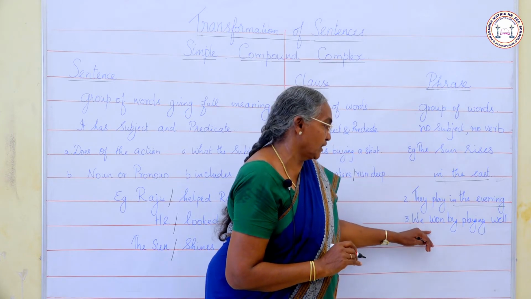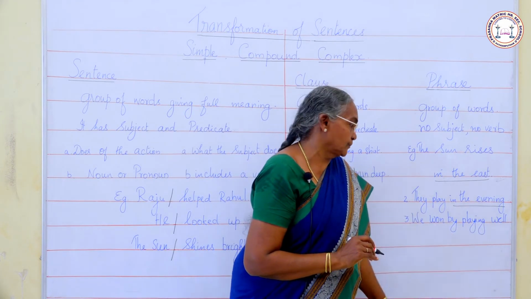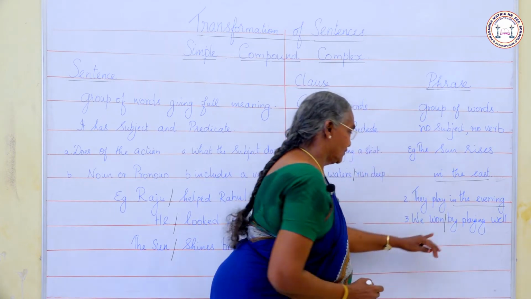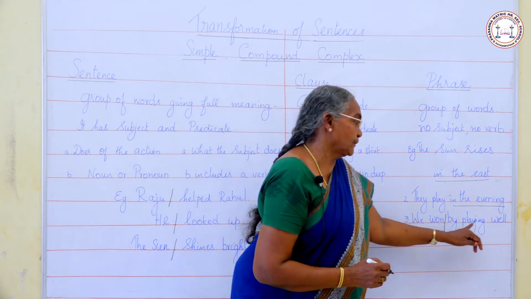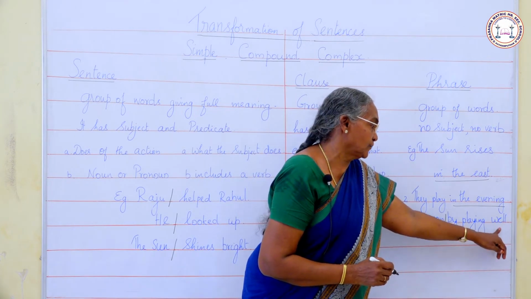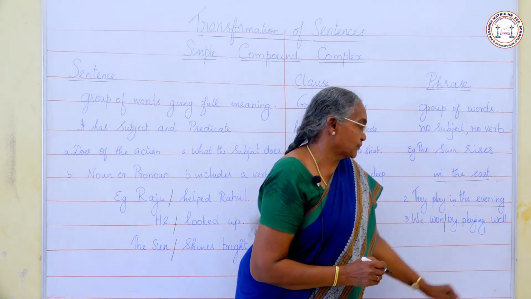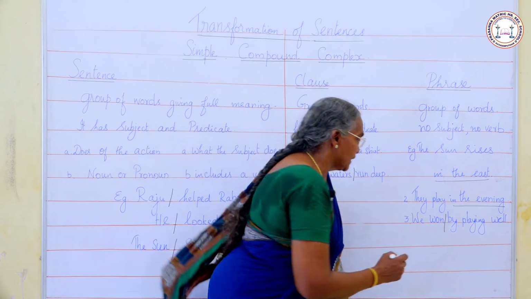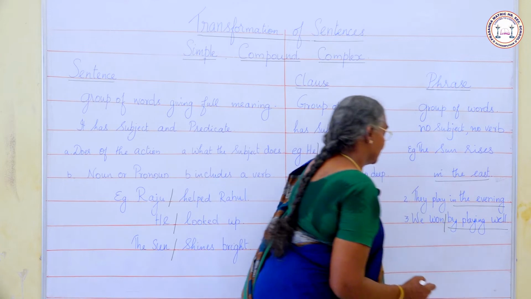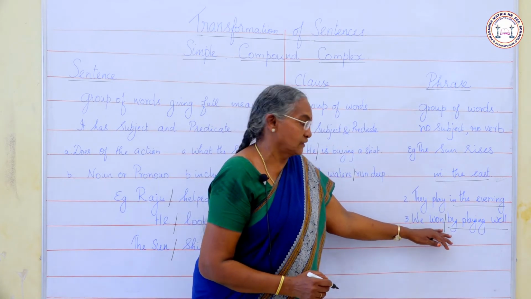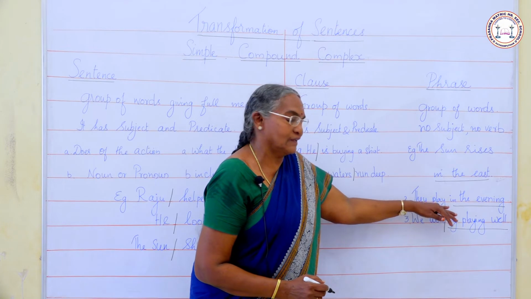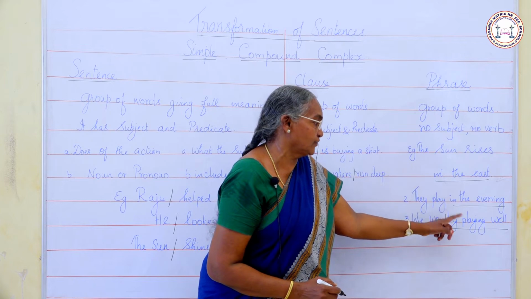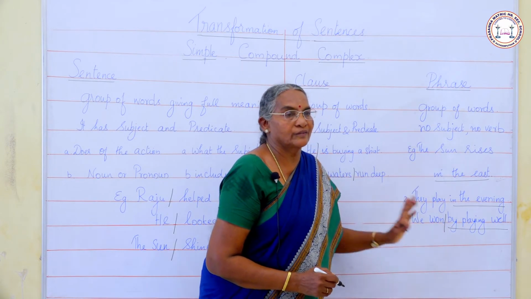Next example, we won by playing well. We won. We subject, won, it is a verb. By playing well, it is a phrase. Is there any verb? No. Is there any subject? No. So it is a phrase. So we won, it is a clause. They play, it's a clause. The sun rises, it's a clause. But in the evening, by playing well, they are all phrases.